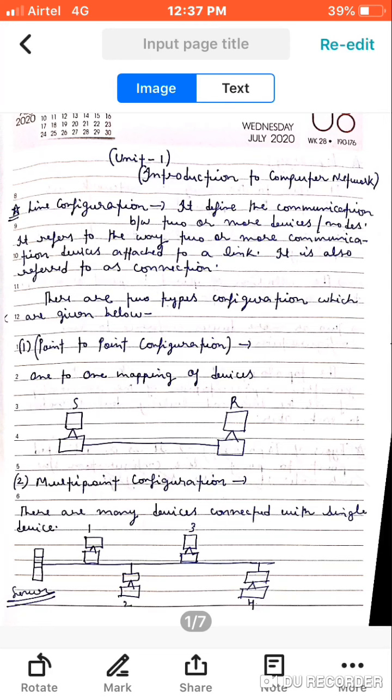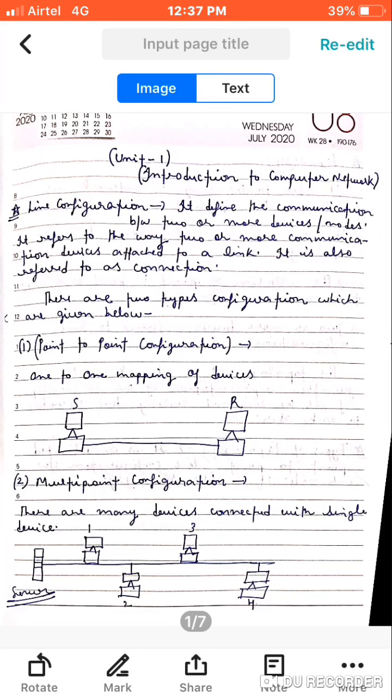There are two types of configuration: the first one is point to point configuration and the other one is multipoint configuration. Point to point configuration means from one point to another. As you can see in this diagram, one point is the sender and the other point is the receiver. So it shows the interconnection between the sender and the receiver, which is defined as point to point configuration.